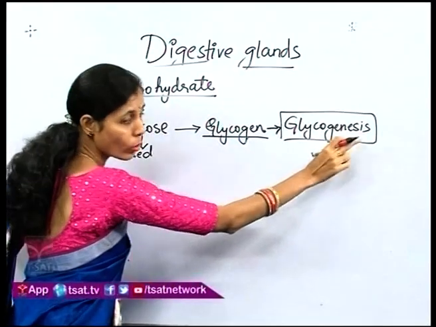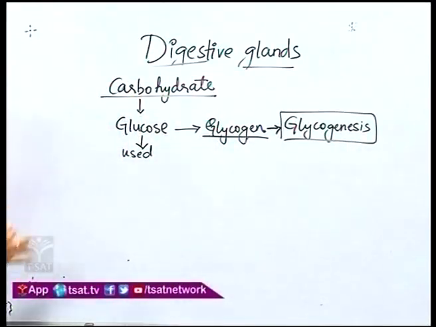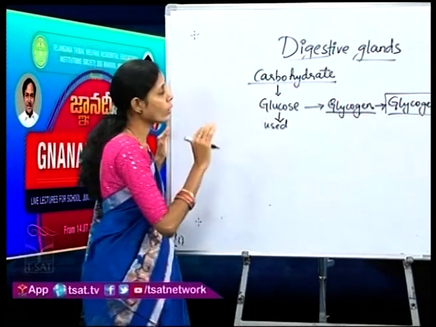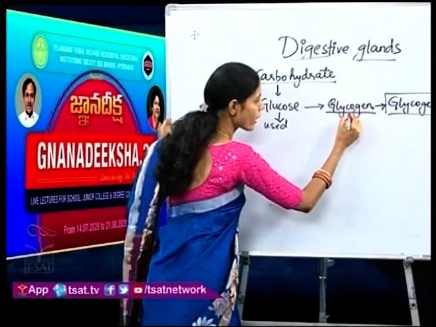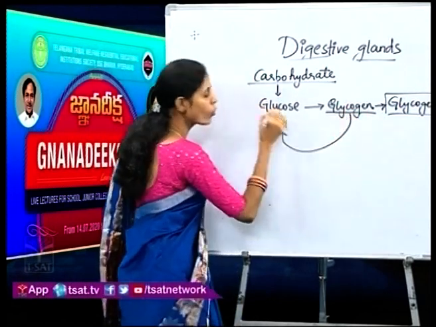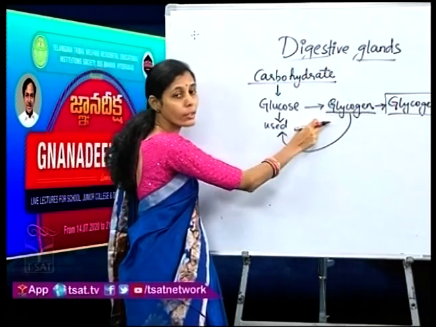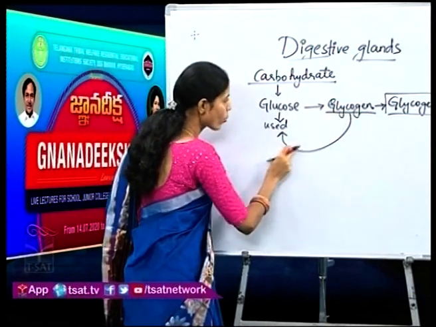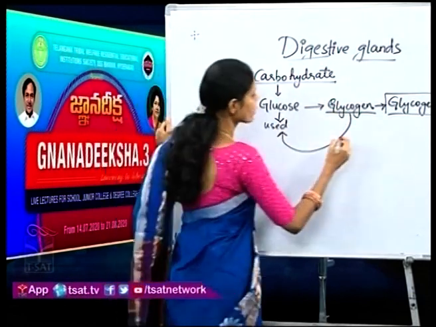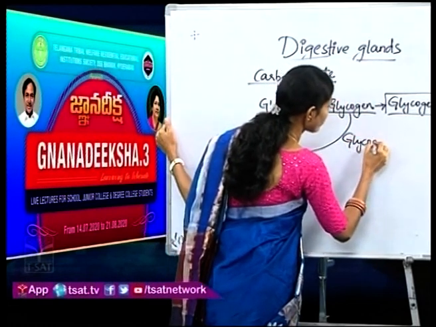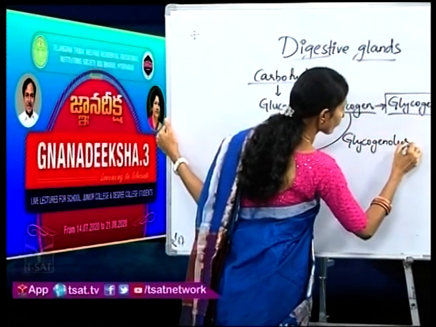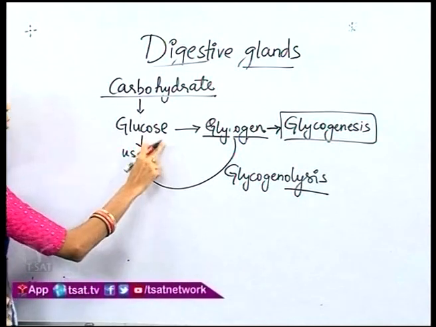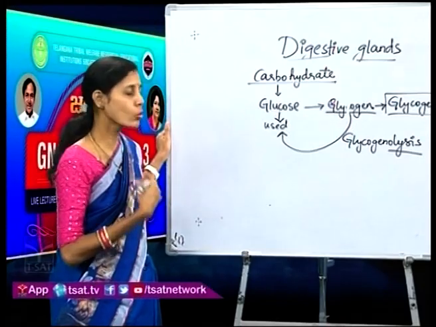Now suppose I couldn't take food on time, so my body is in need of glucose. What will the body do then? The body will start converting this glycogen back into glucose, because we need glucose. The body can't use glycogen, it is the stored form. This process of converting the stored glycogen back into glucose is called glycogenolysis. You know, children, lysis always means breaking. So here we are breaking glycogen back into glucose so that our body can use it.